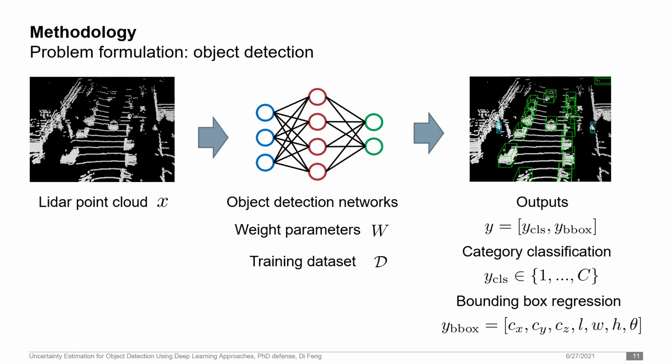The network is characterized by its trainable parameters, or weights, denoted as W, and it is optimized with a training dataset D.